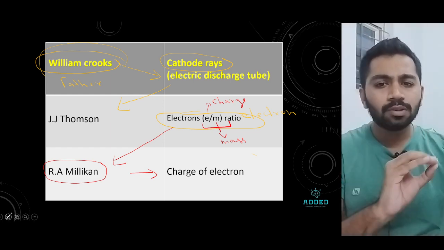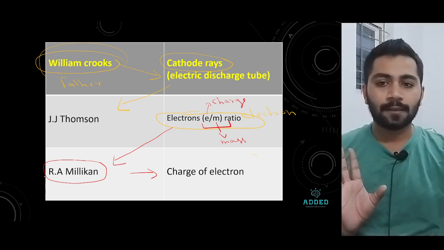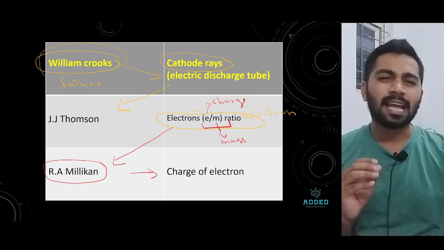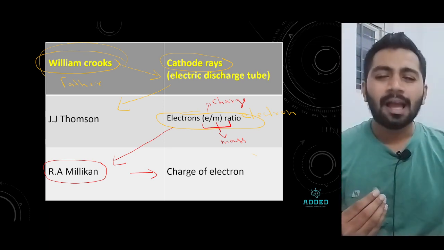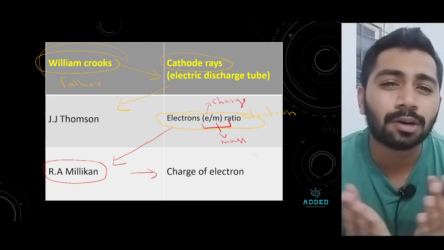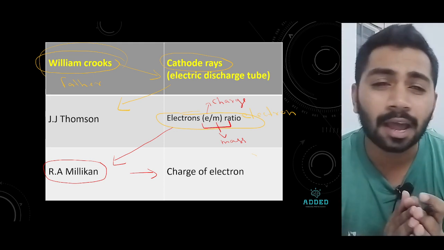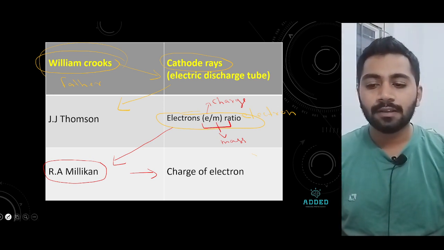We will learn that. Before that, what we are going to learn: William Crookes will come. He used cathode rays to develop some cathode rays. After that J.J. Thomson comes, and he says e by m ratio. After that R.A. Millikan comes. He says the charge of the electron. Basically, in this class, we'll study all this.